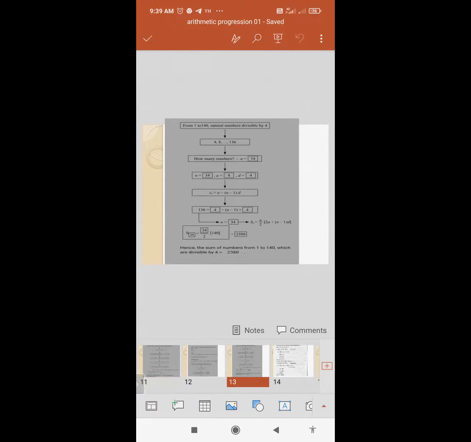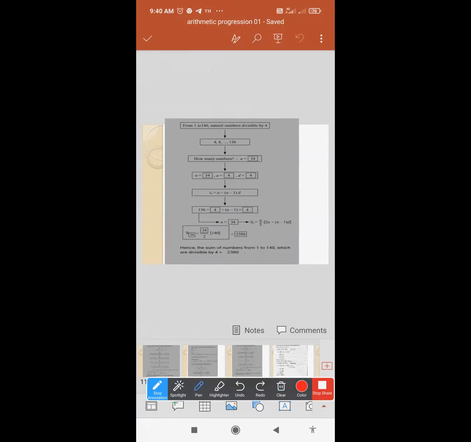You know the formula of Tn. As I told you, Sn and Tn ka formula is very important. Write it down somewhere on your study table. अपने study table पे लिख के रखो. Never ever you are going to forget this formula. Okay. Tn is equal to a plus n minus 1 d.